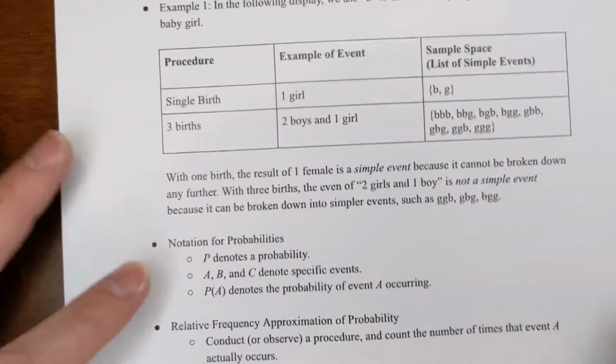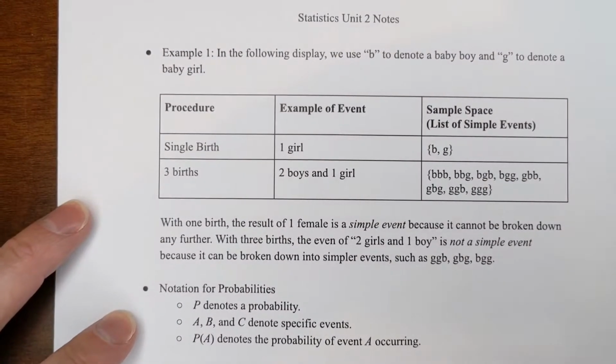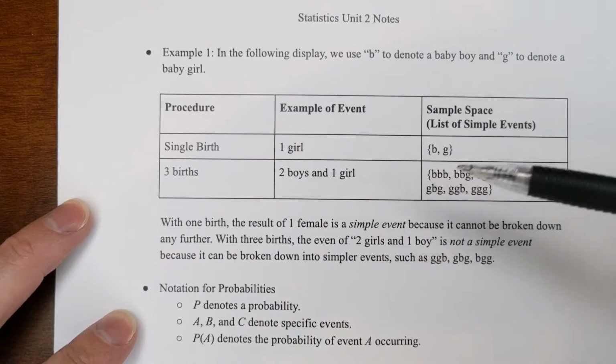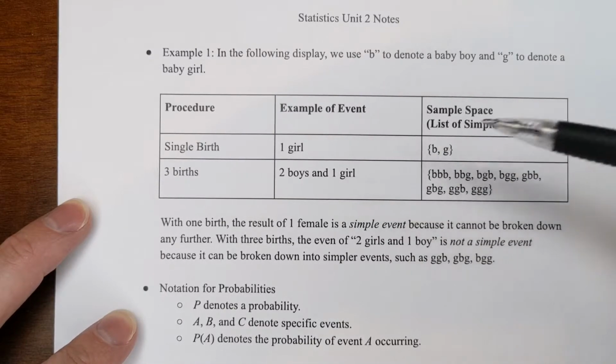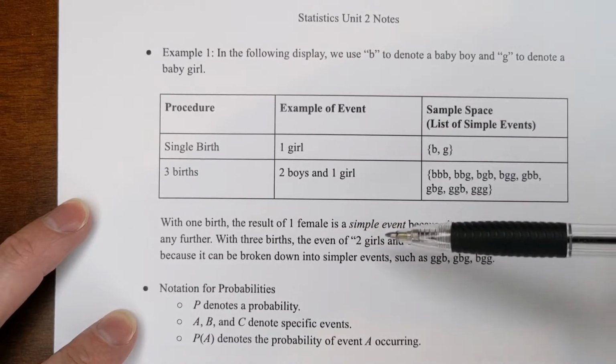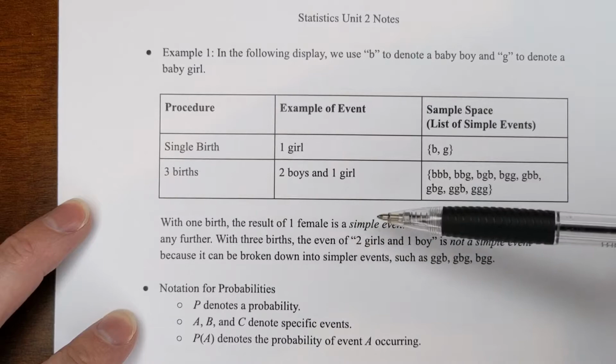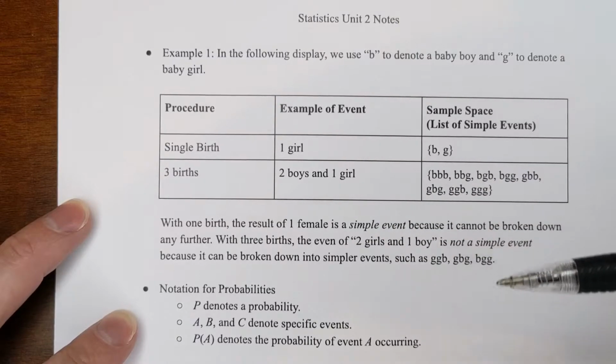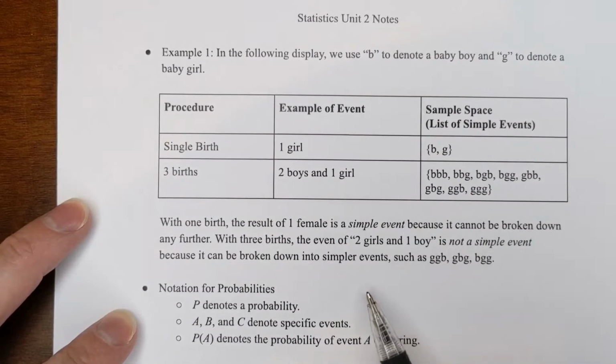All right, so example 1 here just says in the following display, we use B to denote a baby boy and G to denote a baby girl. So with 1 birth, the result of 1 female is a simple event because it cannot be broken down any farther. With 3 births, even the event of 2 girls and 1 boy is not a simple event. These can be broken down into simpler events.